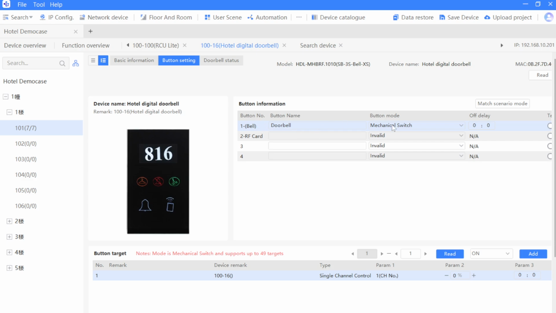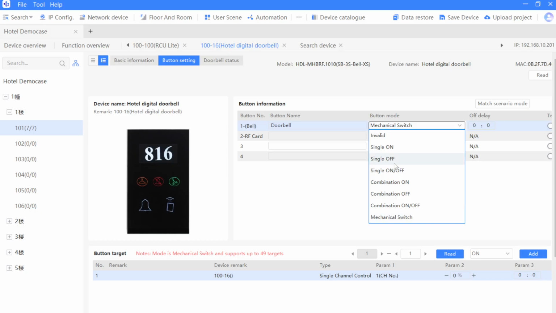And then you have to select the mechanical switch. Mechanical switch is because you just want press one time, then the doorbell ring one time, and then press another time, then ring another time. So it's mechanical switch. It's not like that, you press it and it's ringing all the time. So you have to select mechanical switch. And because I am using channel number 1 of this panel, the subnet ID and device ID is 116.